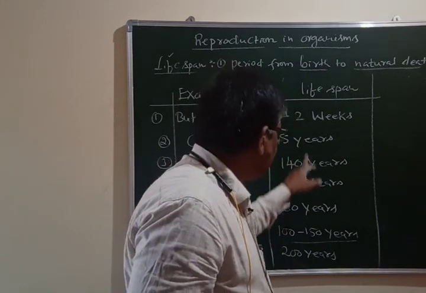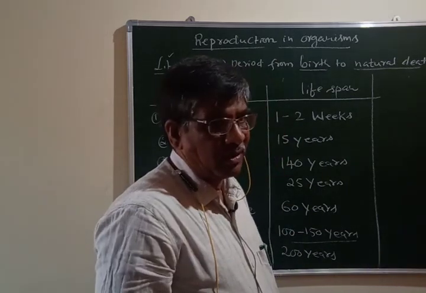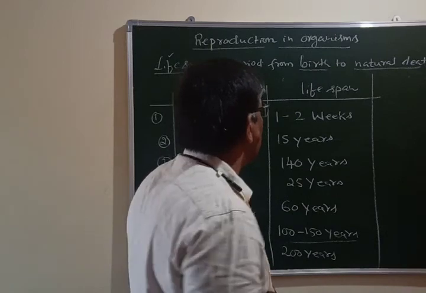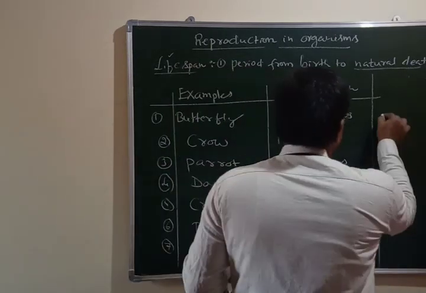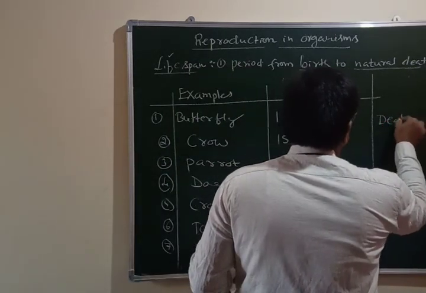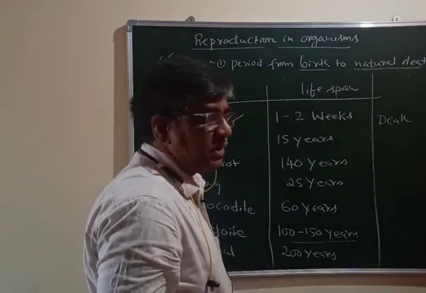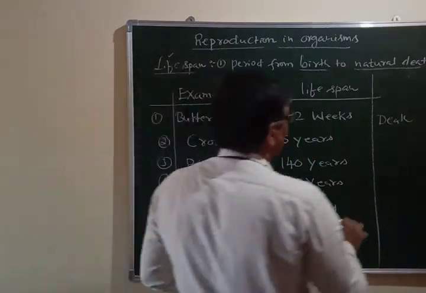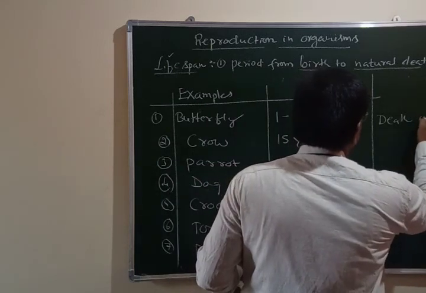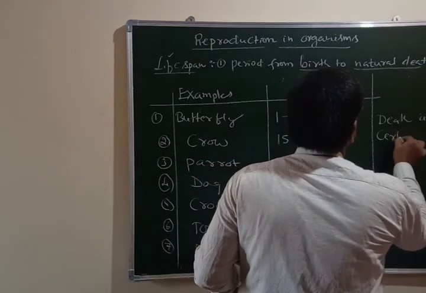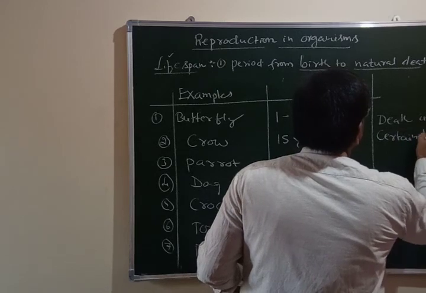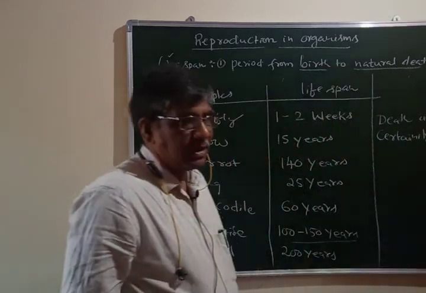Even then, whatever the lifespan may be, death is death. After the completion of this number of years, the individual has to die. So therefore, death is certainty. Death is definite.